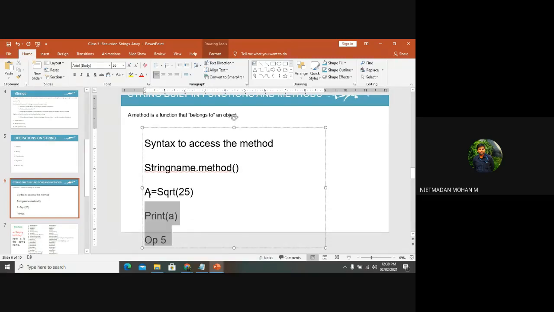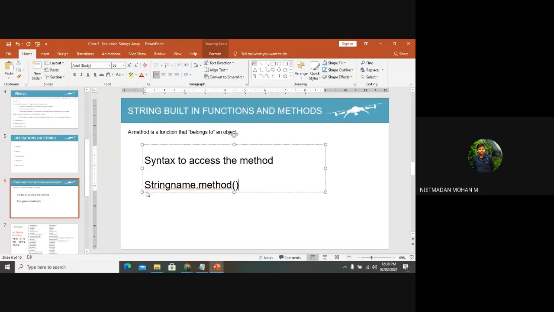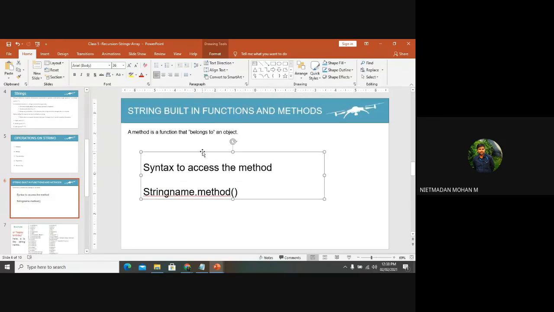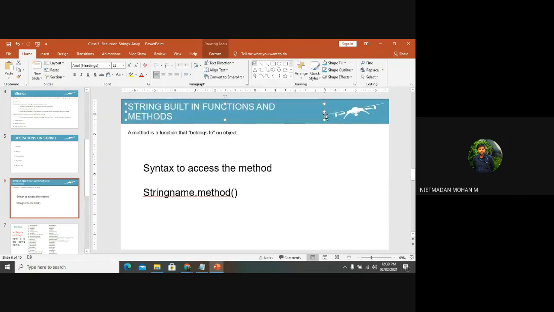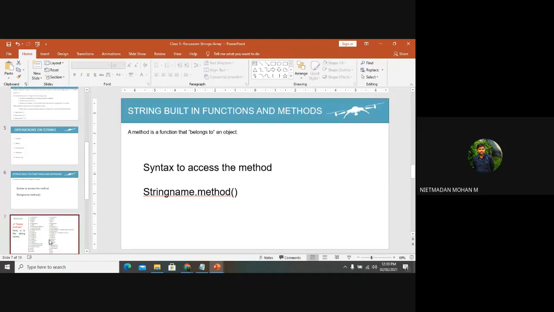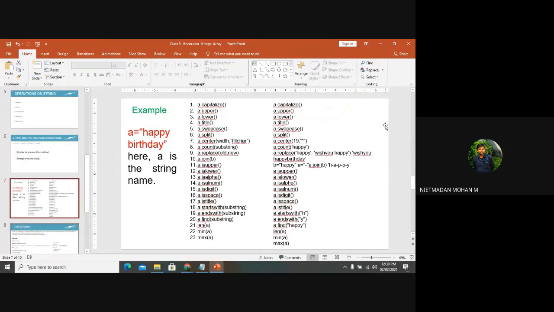So if you are looking for a square root function, you can use the keyword sqrt. Here, string built-in functions and methods are there. That is the built-in function I have explained, sqrt. Some of the string built-in functions and methods are available in the Python code, and I have mentioned some of them here.